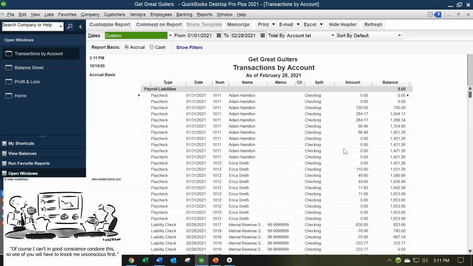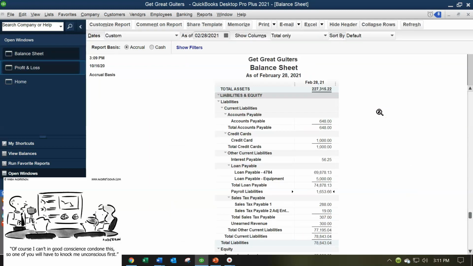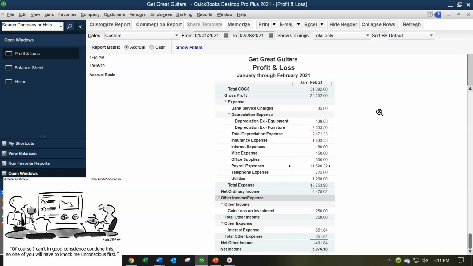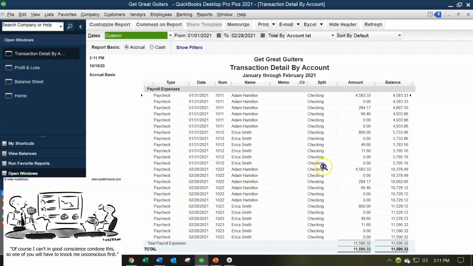So that would be when we process the check on the employee side. Then we also have the employer taxes for Social Security and Medicare. That's why it's doubled up here, which would increase the liability again here. And it would be recorded on the profit and loss. On the profit and loss, we could break it out into payroll taxes for the employer portion, or it would be grouped in here in payroll expenses, which is the default typically within QuickBooks.